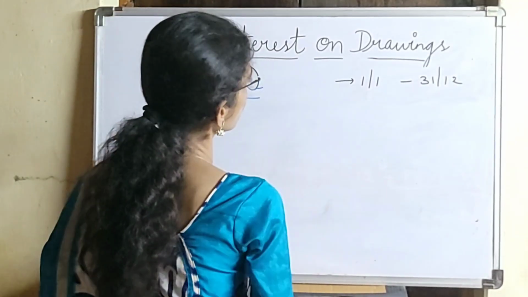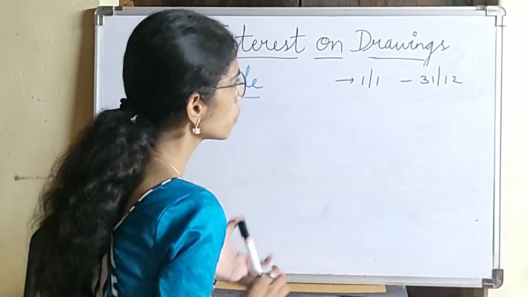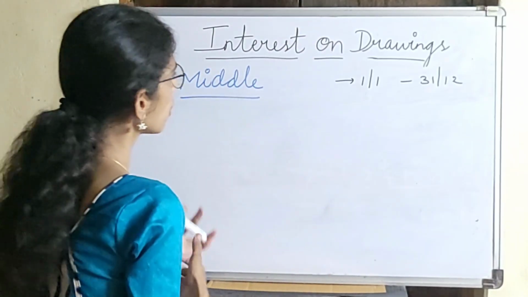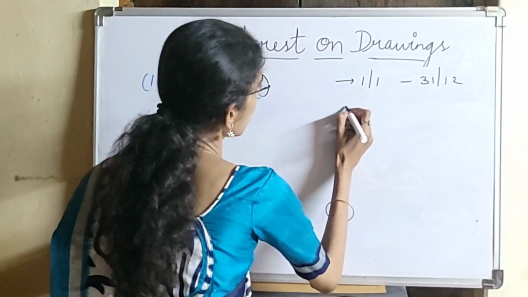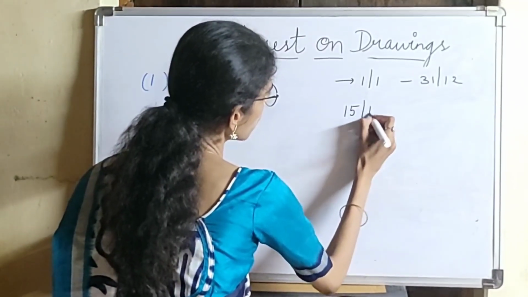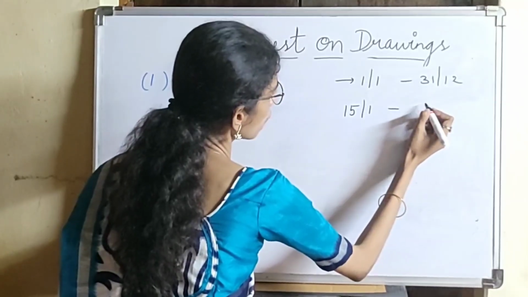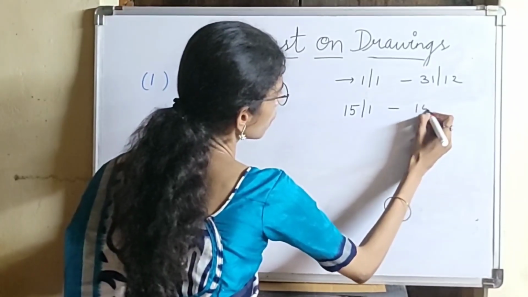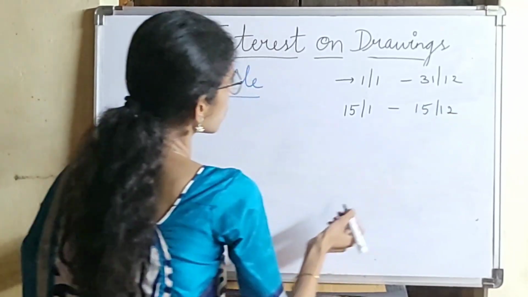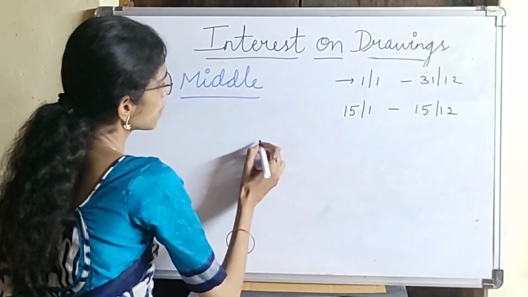Suppose the interest on drawings has been calculated from 1st January to 31st December. For the middle of the year, you have to take half of that month. Half of that month means it is 15/1 till December, so half will be 15/12. So how will the average period be calculated?